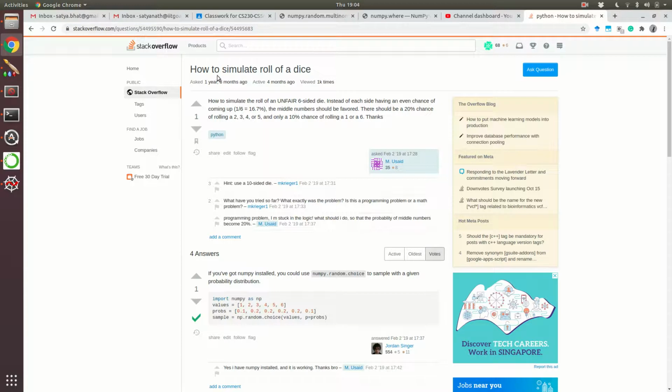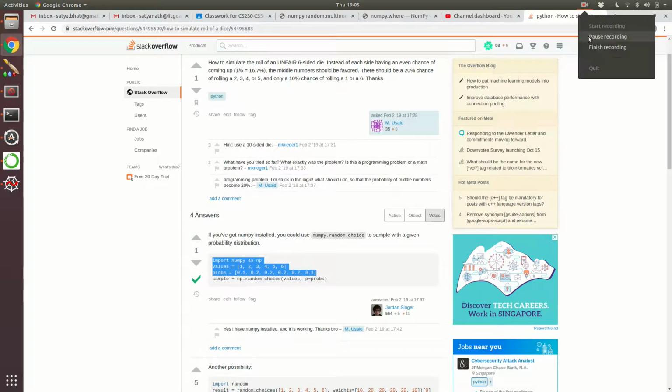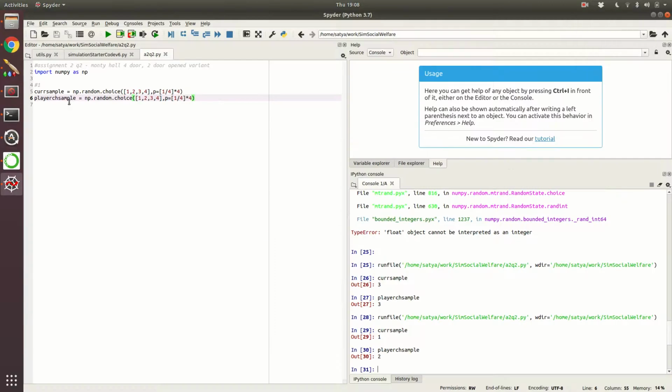So now I want to see how to roll a dice, because this is like a multinomial, like a multi-sided dice, right? So that's why I wanted to see, and here is a very simple way to do it. I will use this in the code and you will see how. As we saw, I am using this function.